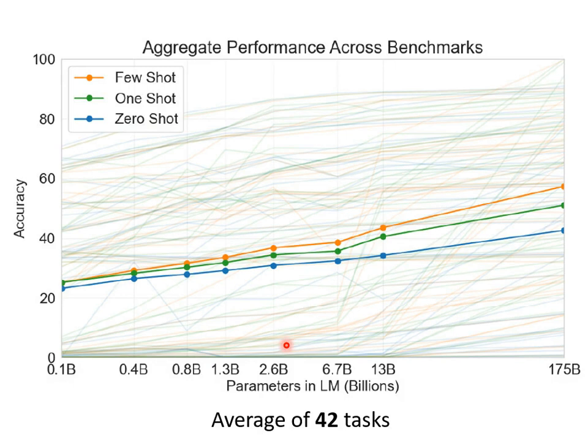The third generation of GPT was tested for 42 tasks. The vertical axis is the accuracy. These three solid lines are the average accuracy of 42 tasks. Few shot is included here, as well as 1 shot and 0 shot. The three lines represent few shot, 1 shot, and 0 shot, respectively. The horizontal axis represents the size of the model.